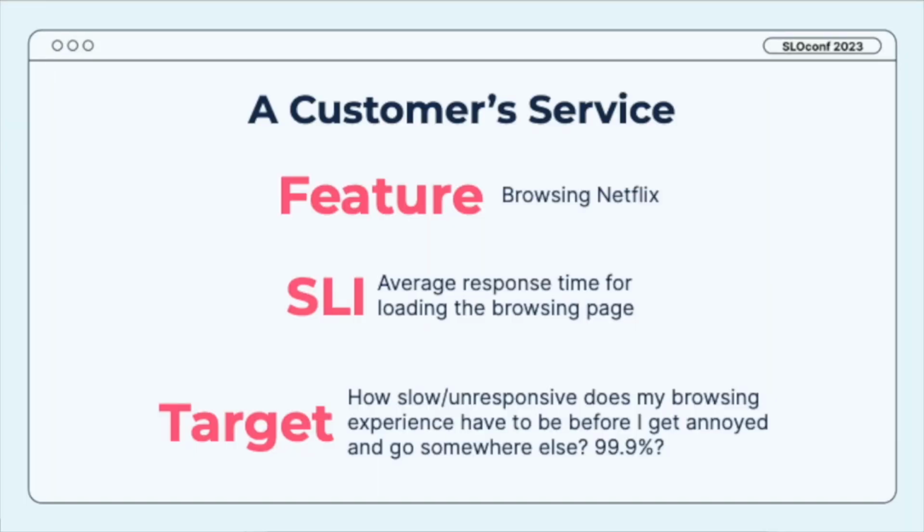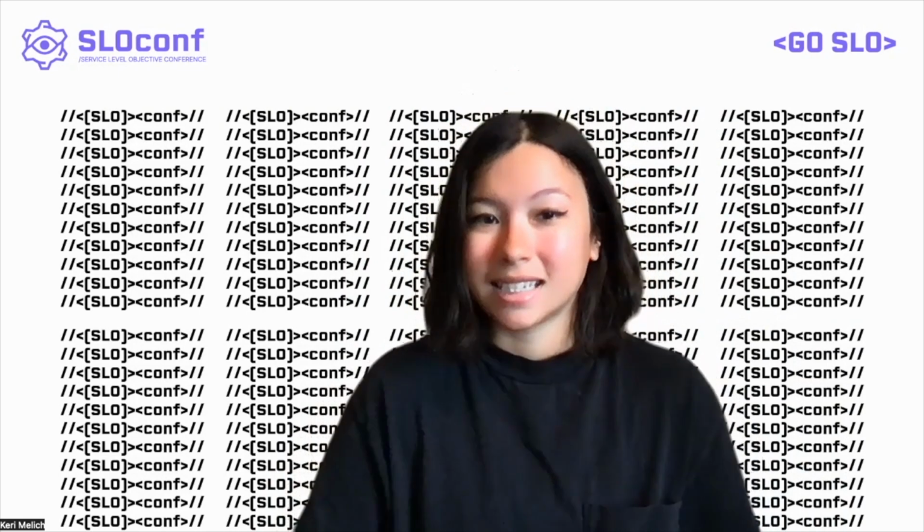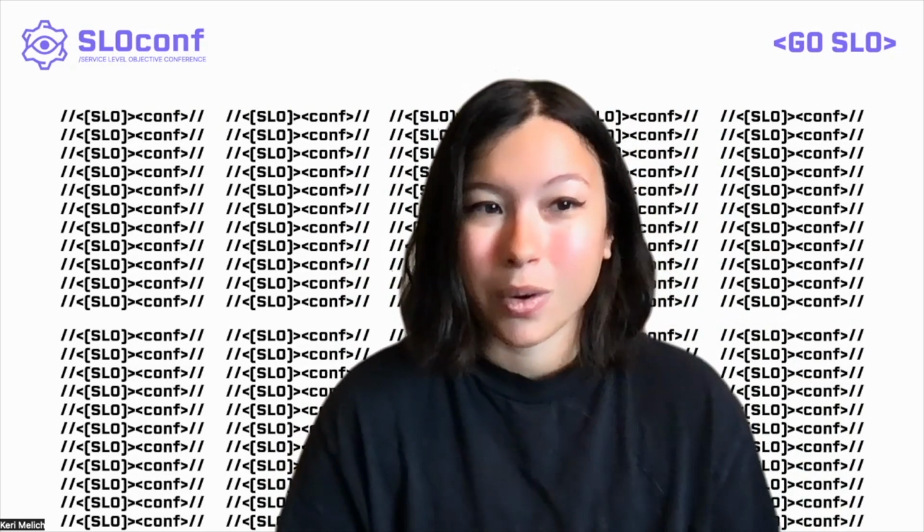So let's take a look at another example here. Let's say, for the sake of this example, a single feature of browsing Netflix is run by a single system. And we could say the SLI for this would be average response time for loading the browsing page. Now, what I would want to know about that, and what I would need to talk to customers about, is how slow or unresponsive does my browsing experience have to be before I get annoyed and want to go somewhere else. That could be something like 99.9%, or from what we learned earlier, that might mean 44 minutes of downtime